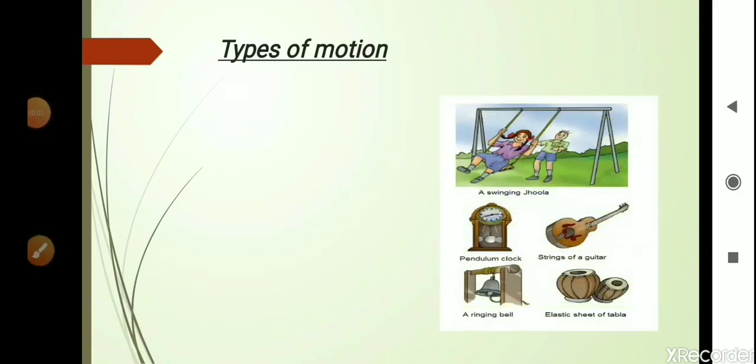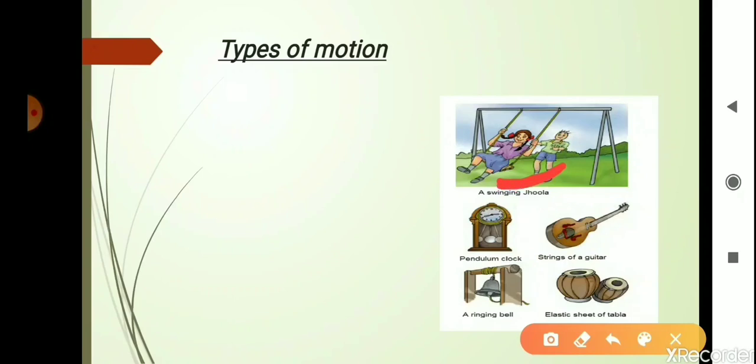Now observe this picture. Here you can see that there is a jhula, there is a pendulum clock, there is a guitar, there is a ringing bell, and a tabla. Now what is so unique about these motions? When you see a jhula, the jhula moves in a to and fro manner. Like it will start from a position, and then it will move to the back, then it will come in the front, and this way it will keep on repeating its motion. So the motion is being repeated after a fixed interval of time.